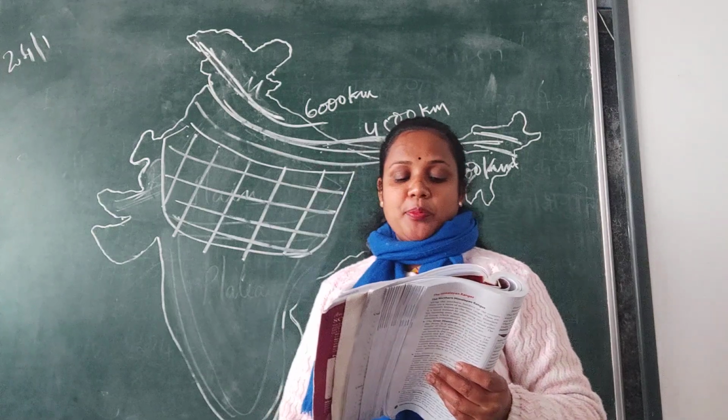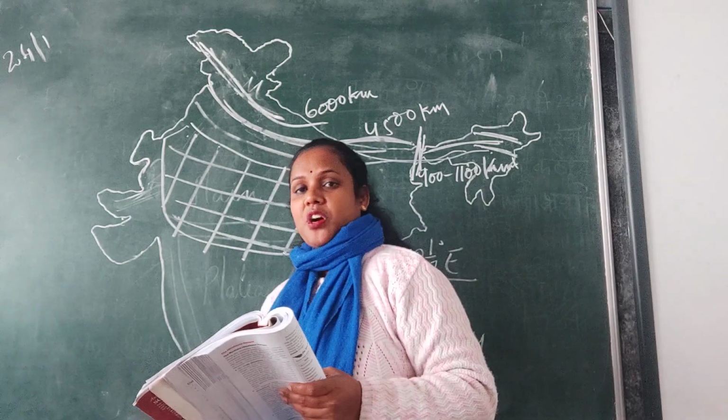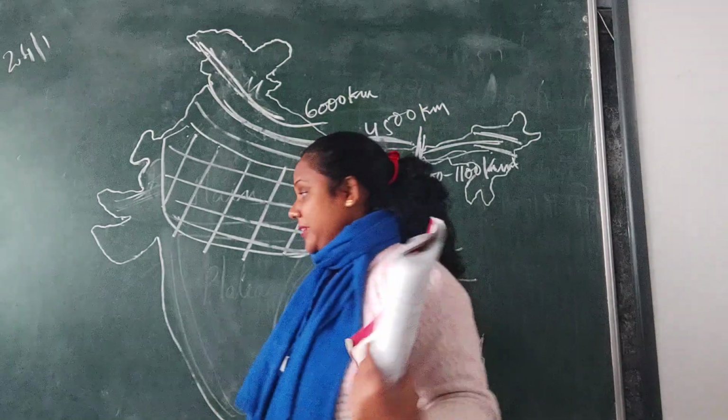Both Ganga and Brahmaputra merge before falling into the Bay of Bengal and form a delta which is known as Sundarban Delta.